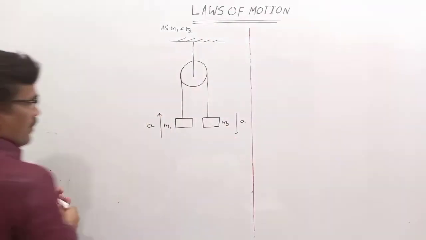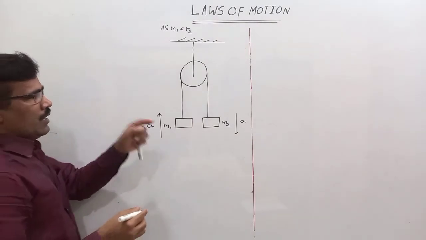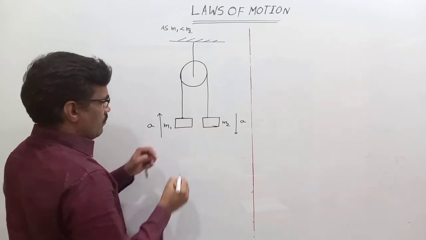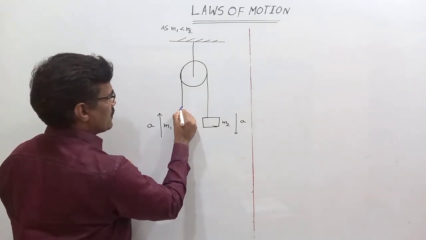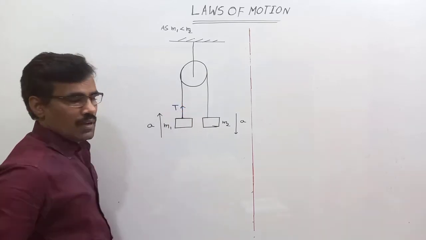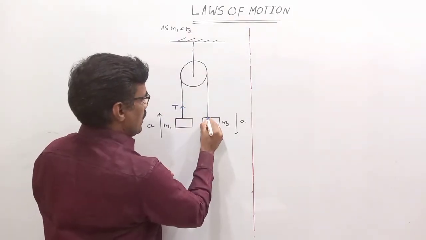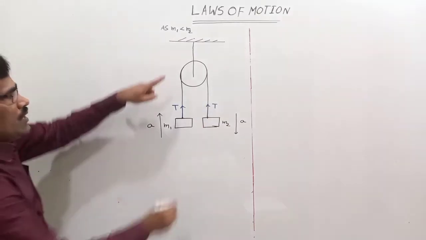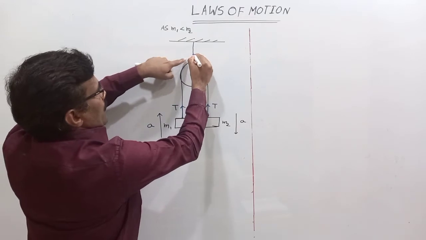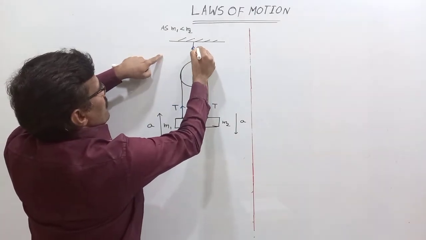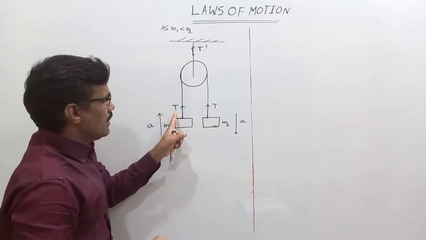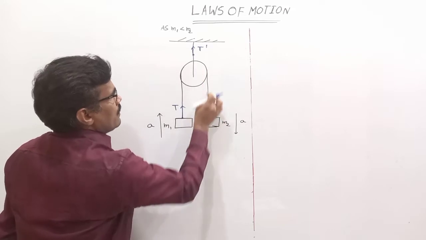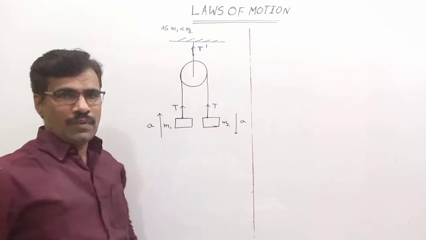First of all, free body diagram for M1 and M2. What is the tension in the string on M1? It is this side. The tension in the string on M2 is exactly at this point, this side. What is the tension in the string on the pulley? T dash? Why T? Here also T, here also T, because it is connected with the same string. Same string, same tension.